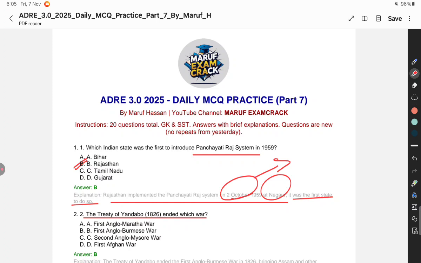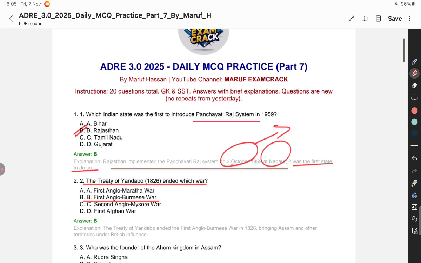The Treaty of Yandabu was done between the British officials and the Burmese. It ended the First Anglo-Burmese War. All right, remember this one. কেতিয়া হৈছিল? 1826. All right, remember that one.